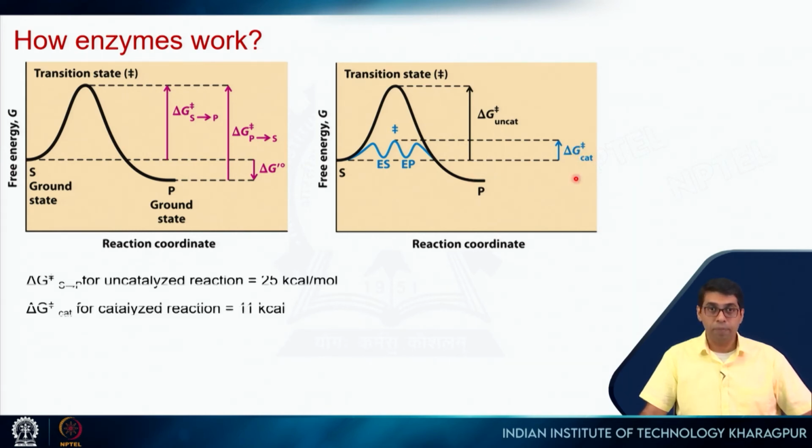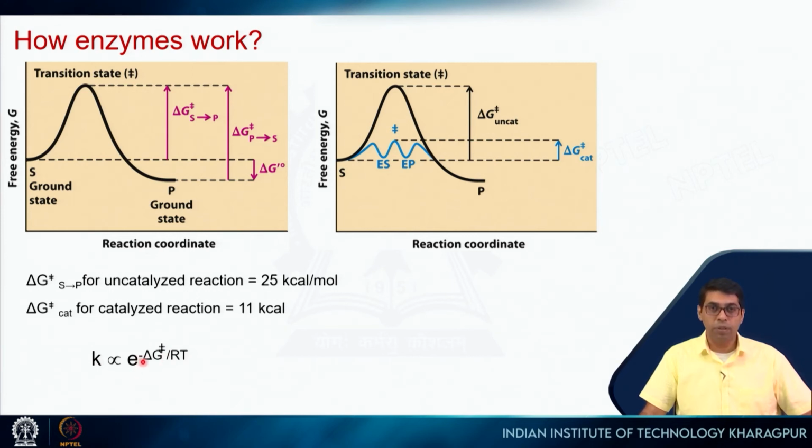And now, let us say my delta G uncatalyzed is 25 kcals per mole and delta G catalyzed is 11 kcals per mole. So, there is a reduction of 14 kcals per mole, right. So, it means maybe a couple of hydrogen bonds, or one hydrogen bond and some more hydrophobic interactions, and some electrostatic interactions. All of these things are stabilizing the TS, so that it results in a 14 kcal per mole stabilization, right.